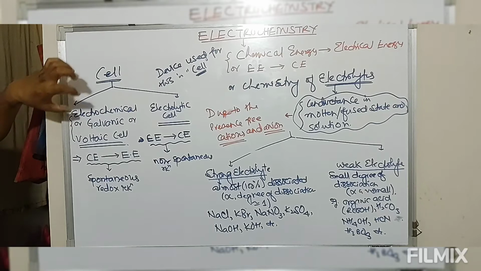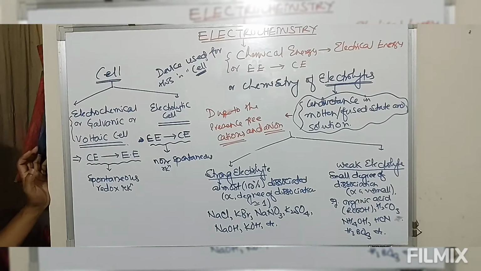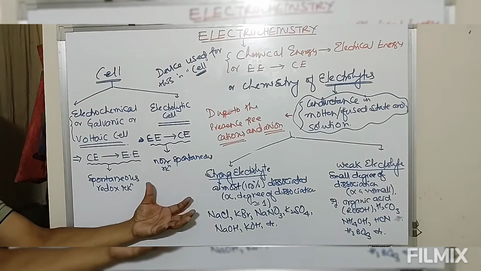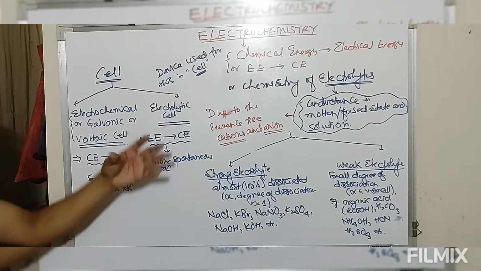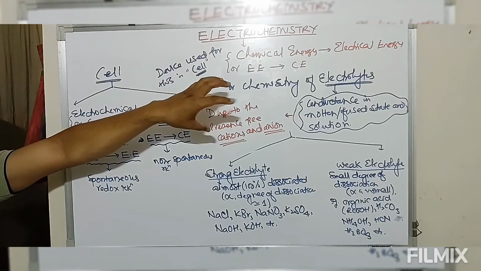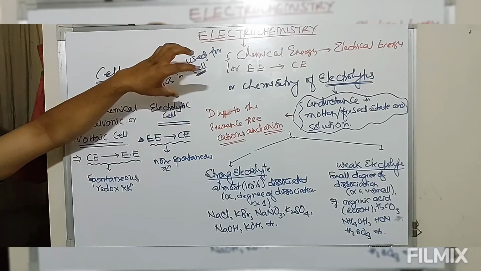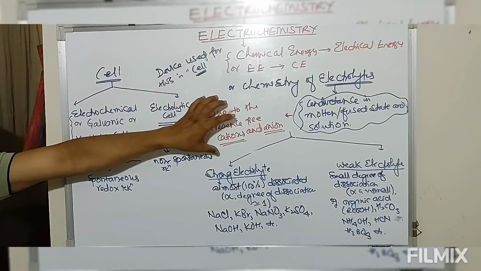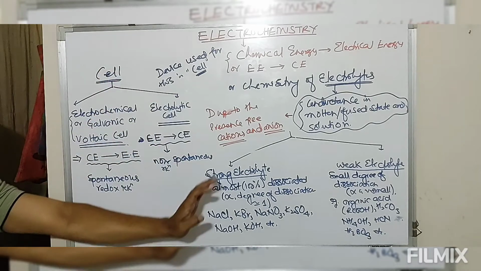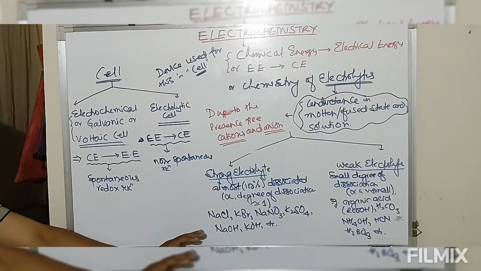Now to start with electrochemistry, we have to start with some basics. So we have started with what is electrochemistry, what are electrolytes, then which particles are responsible for carrying conductivity of electrolytes, types of electrolyte and their examples.